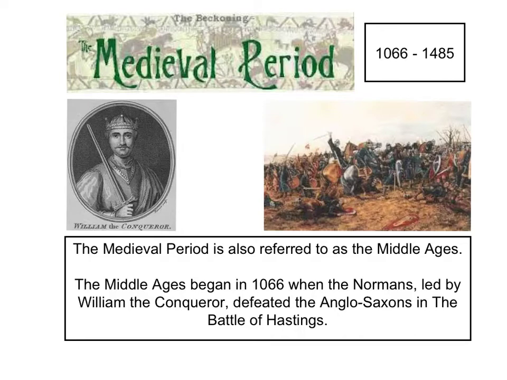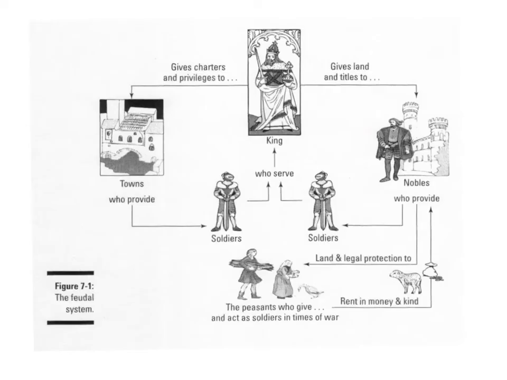The medieval period is often referred to as the Middle Ages. It began in 1066 when the Normans, led by William the Conqueror, defeated the Anglo-Saxons in the Battle of Hastings. And then William the King, the Norman king, introduced what's called feudalism. And this chart here sort of explains feudalism for us.